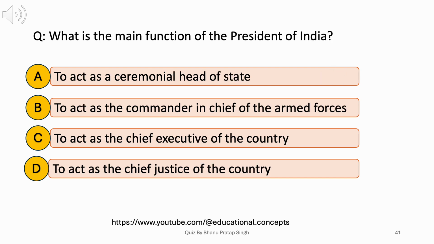What is the main function of the President of India? A. To act as a ceremonial head of state. B. To act as the Commander-in-Chief of the Armed Forces. C. To act as the Chief Executive of the country. D. To act as the Chief Justice of the country. Answer: A. To act as a ceremonial head of state.